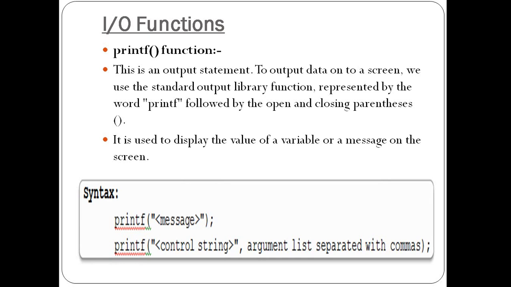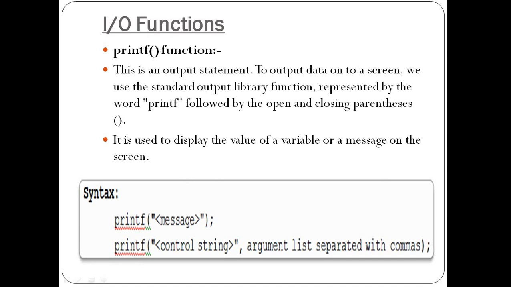They take the input in a formatted manner and display the output on a screen also in a formatted manner. So that's why those format codes are called format string or format specifier. These format codes are used in printf and scanf functions to display the output in a formatted manner.